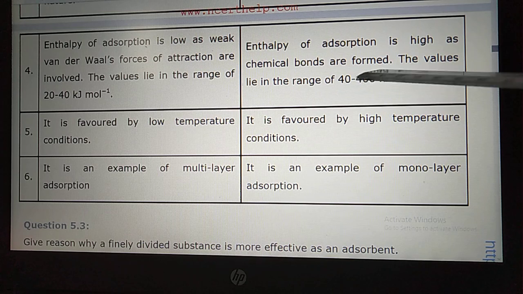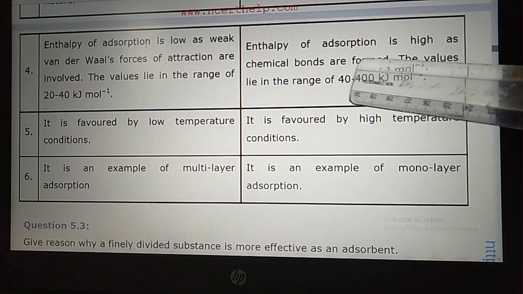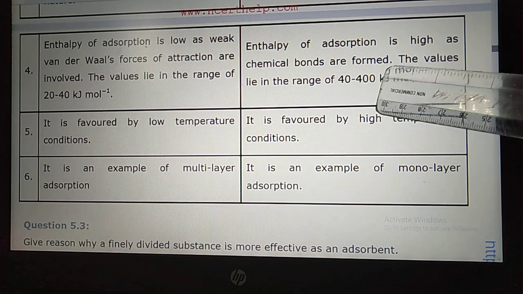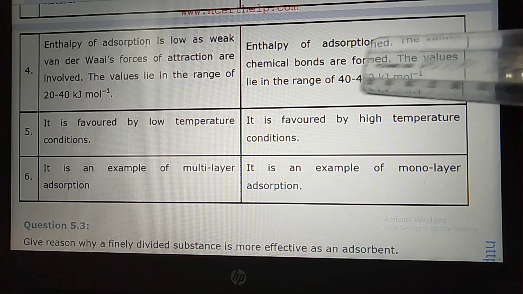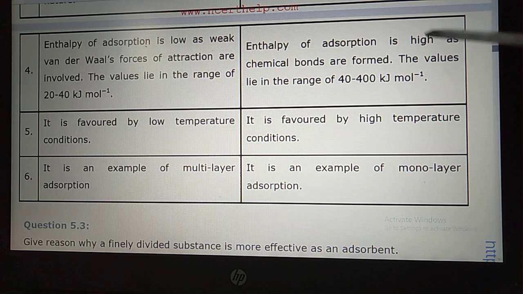as chemical bonds are formed. The value written here is wrong, student. Its value is 80 to 240 kilojoule per mole. It is not 40 to 400, so 40 to 400 is wrong, student. Here you can correct it: it is 80 to 240 kilojoule per mole. But the enthalpy of adsorption is high as compared to physisorption.